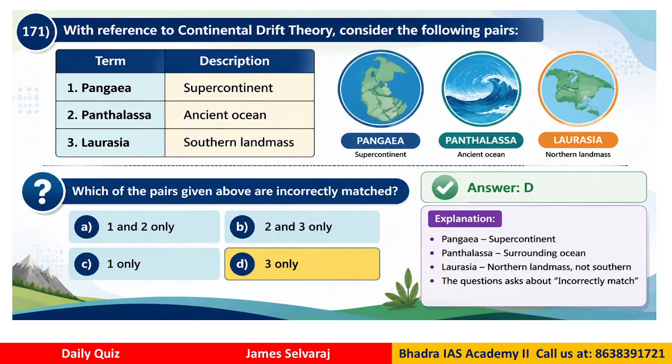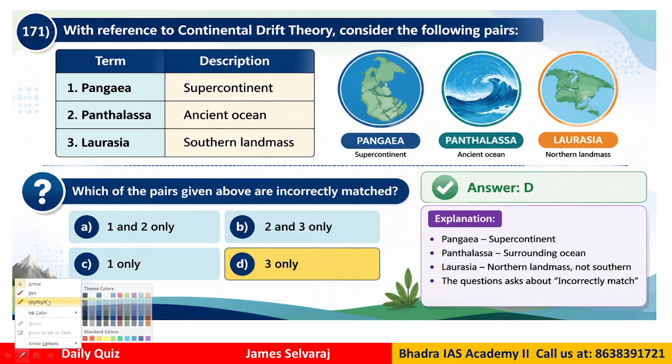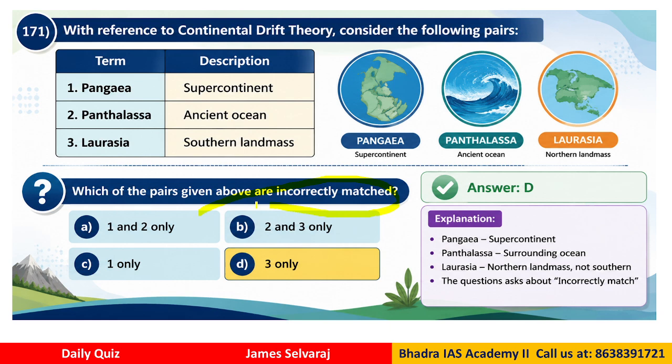So the first question is related to geography, that is the continental drift theory. Now we have one side the term and the other side its description. We have to find out which of these are matching correctly. The pairs which are matching, it is incorrectly matched. Now which is incorrectly matched, right?